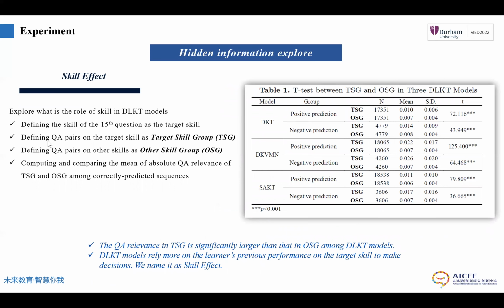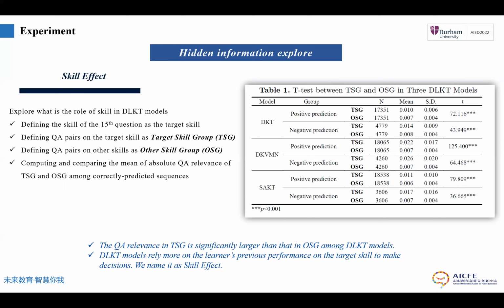First, we want to explore what is the role of scale in DLKT models, because the inputs of DLKT models are question-answer pairs. We use the scale index to represent the question scale. We define the scale of the 15th question of each sequence as the task scale. We define question-answer pairs on the task scale as task scale group TSG, and we define pairs on other scales as other scale group OSG, and we compute and compare the mean of absolute QA relevance of TSG and OSG among correctly predicted sequences.